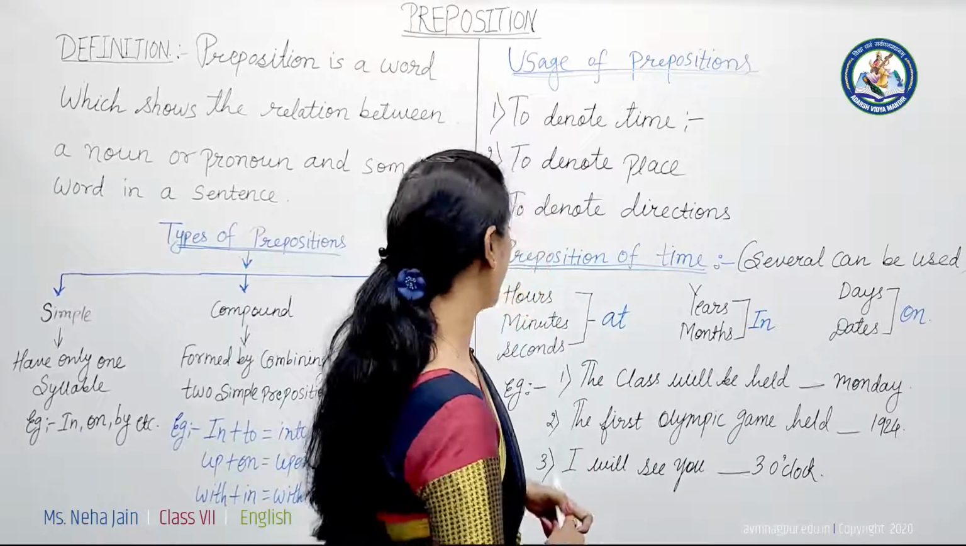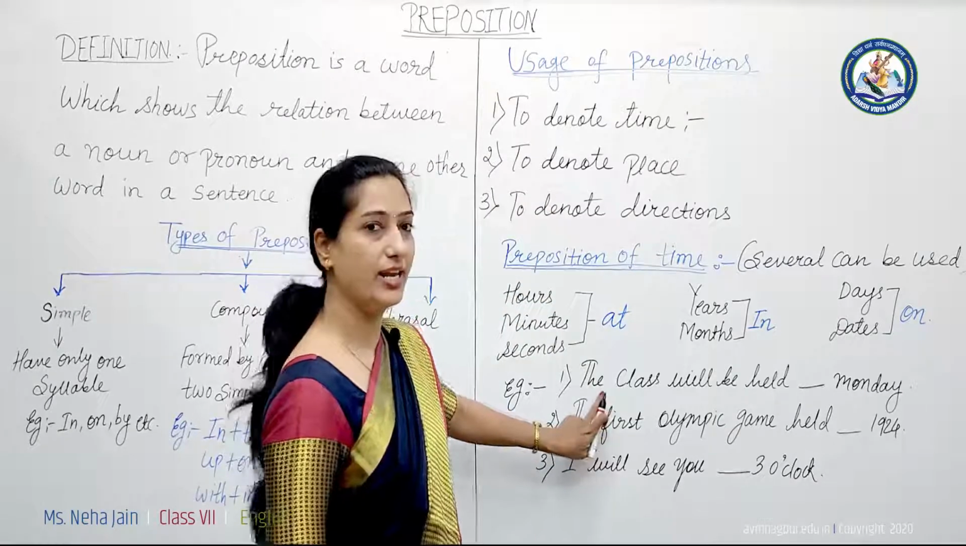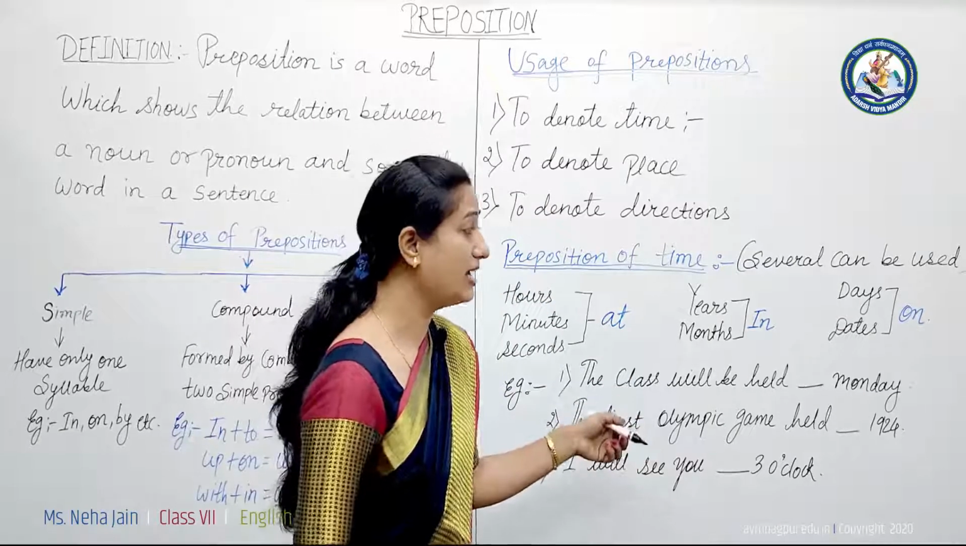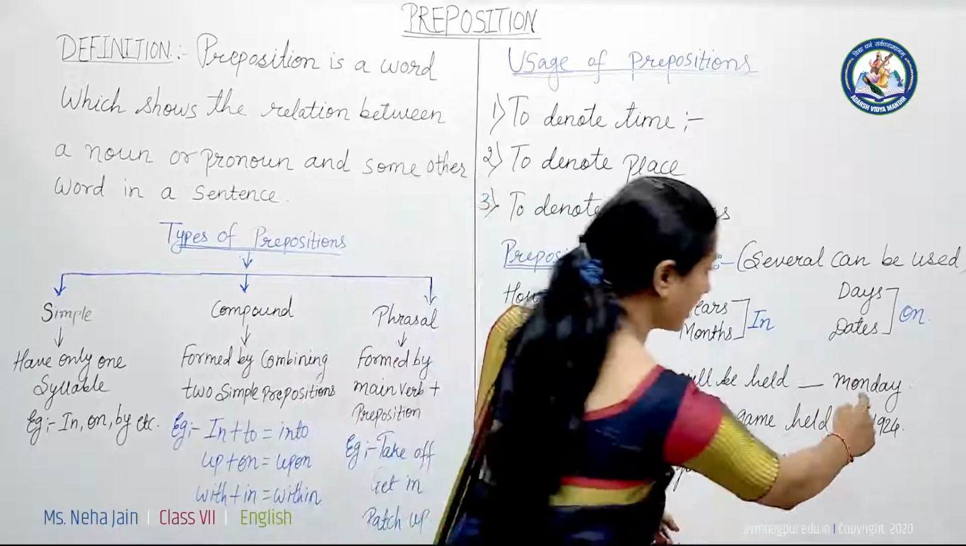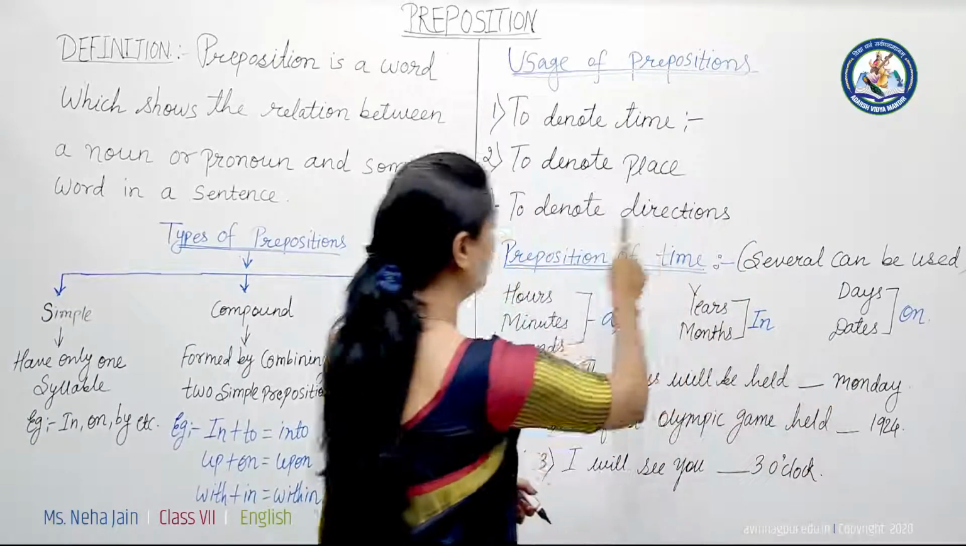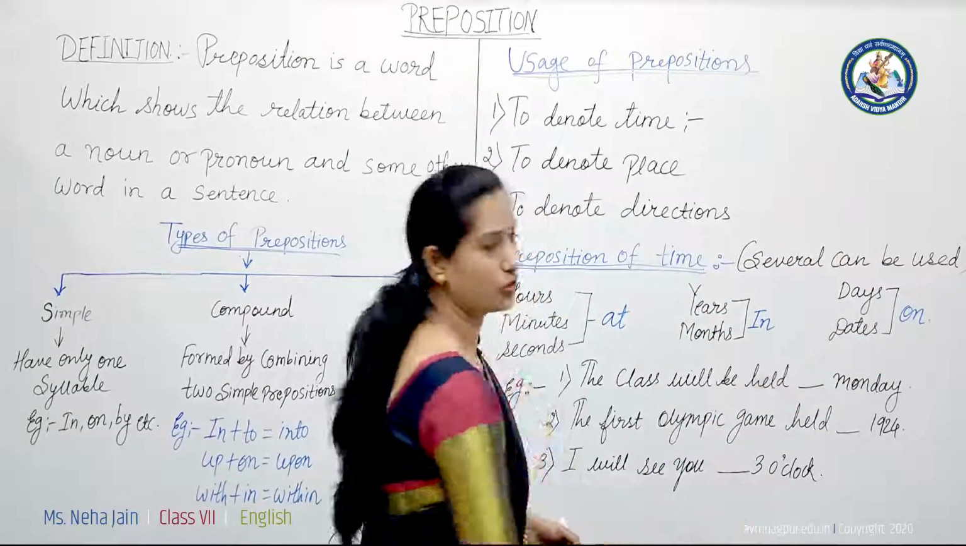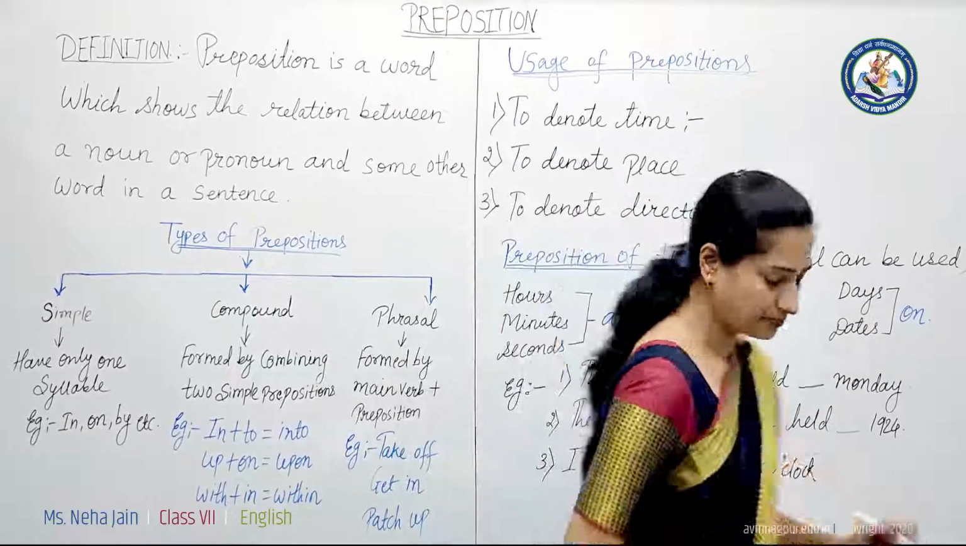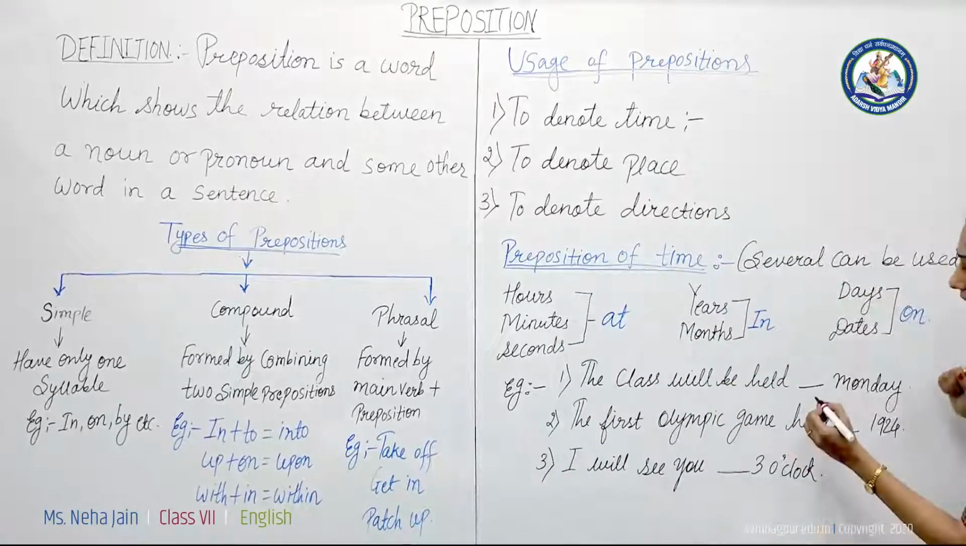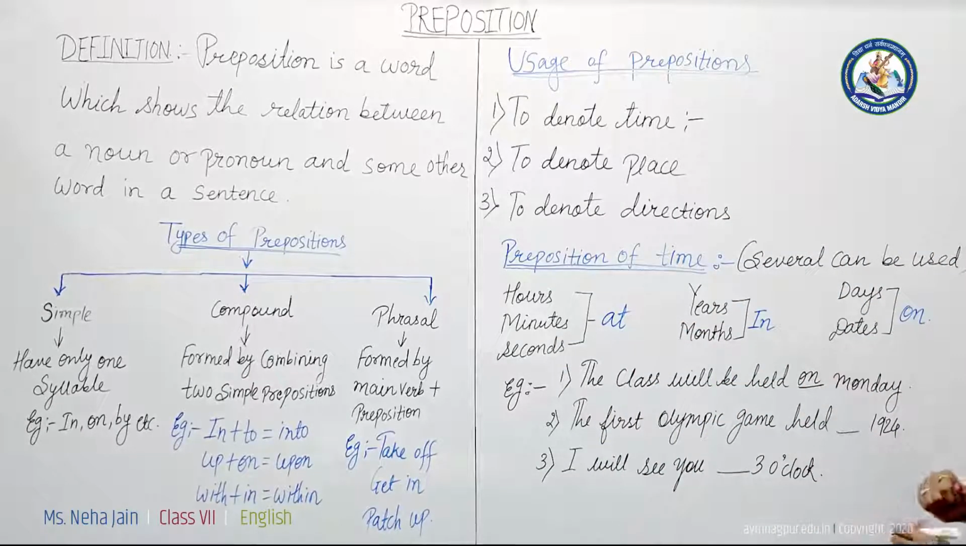Here we have examples. The first one is: the class will be held dash Monday. I told you that whenever we talk about days, we have to use what? The preposition on. So what will you write here? On. Yes, exactly. The class will be held on Monday.